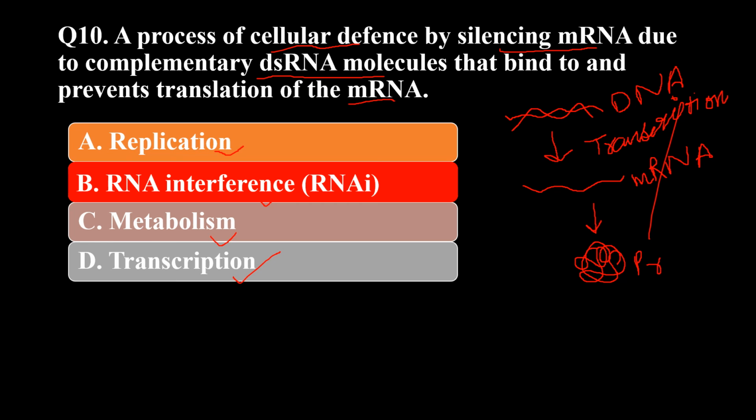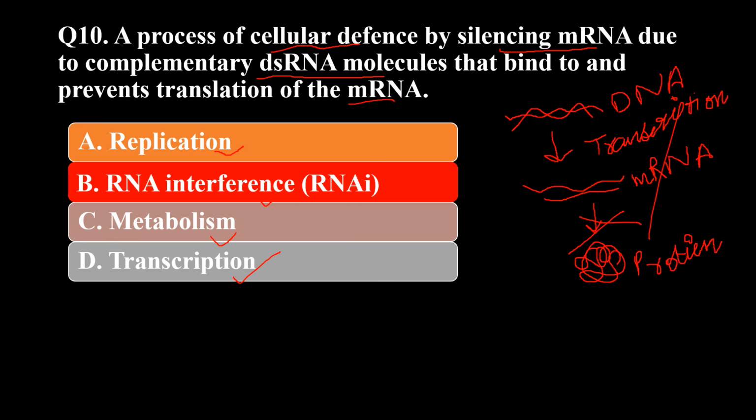So whenever the cell needs to defend itself and needs to stop making this protein, which can be harmful for the cell, there is a double-stranded RNA molecule which binds to this mRNA, and it stops the translation process.